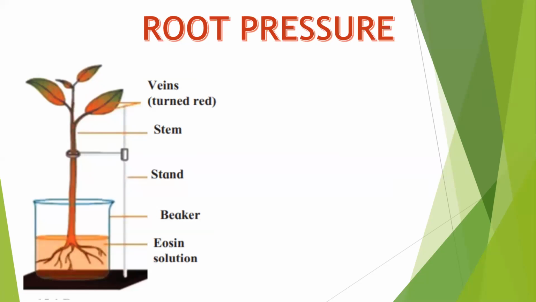Slowly and eventually, the plant will absorb this red color water, and the veins of the plant will turn red in color. Now, the experiment is pretty much understood by everyone, I am very sure. But can you tell me from this, what is the conclusion which we make?